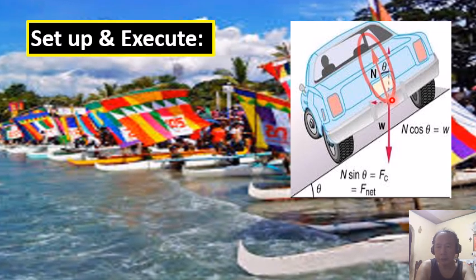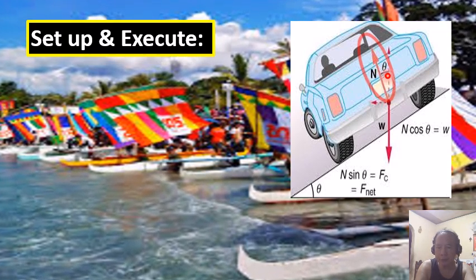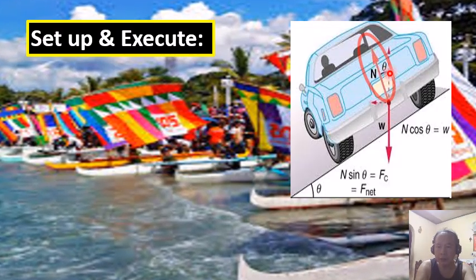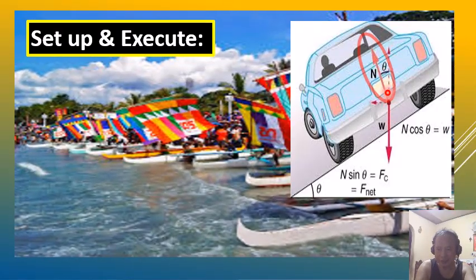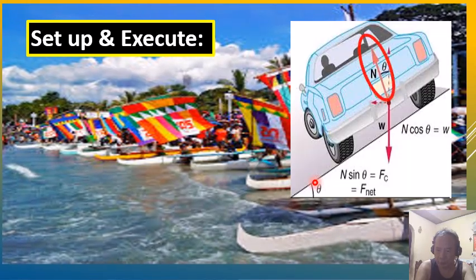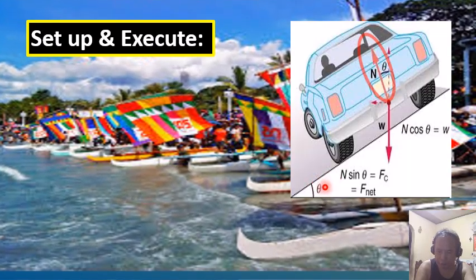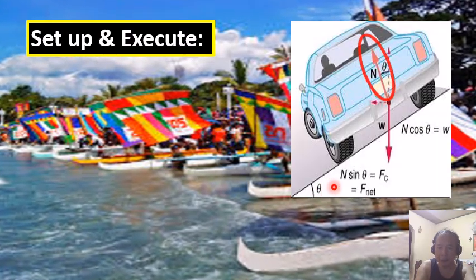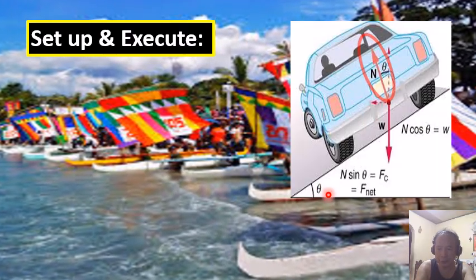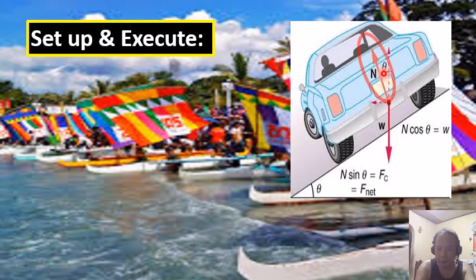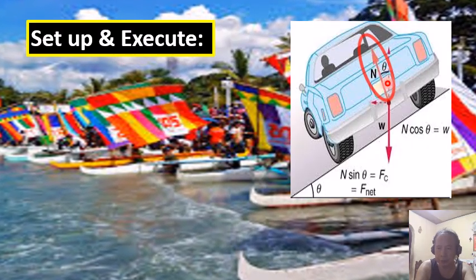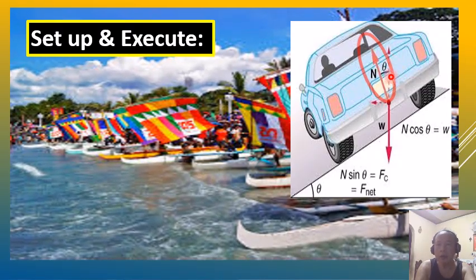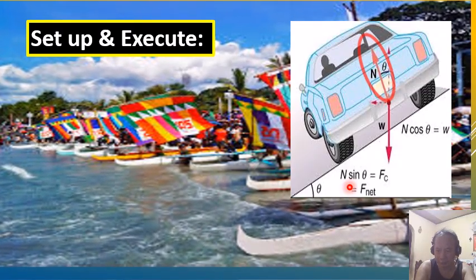And it makes an angle theta with respect to the positive y-axis. Whatever the angle of inclination, also known as the bank angle, theta, this angle theta between the normal force and the positive y-axis is just the same.